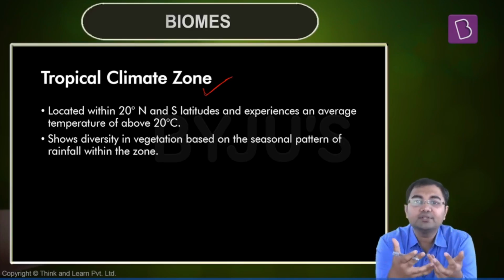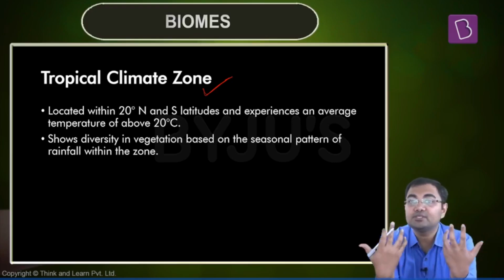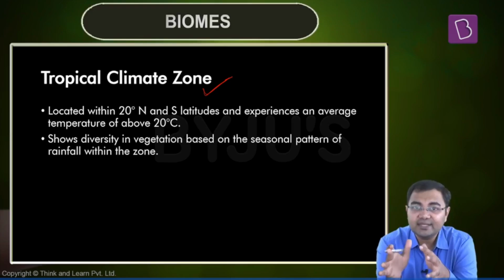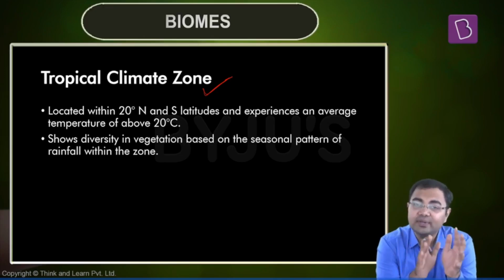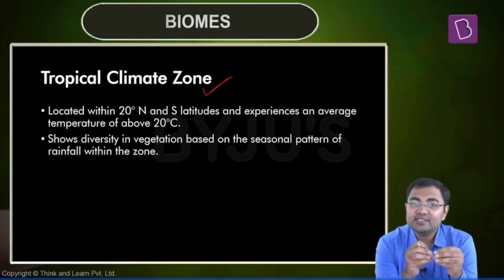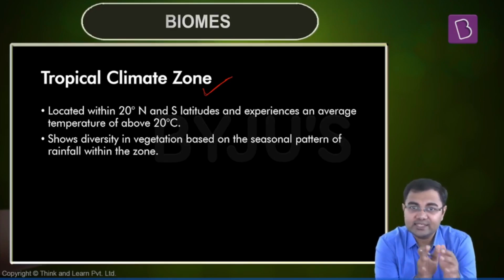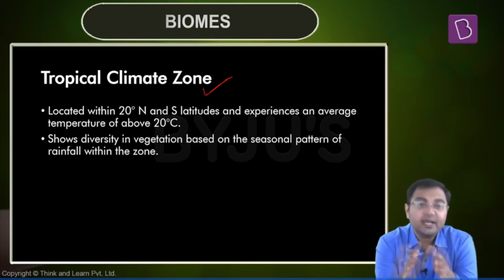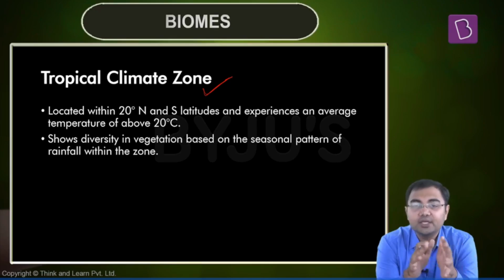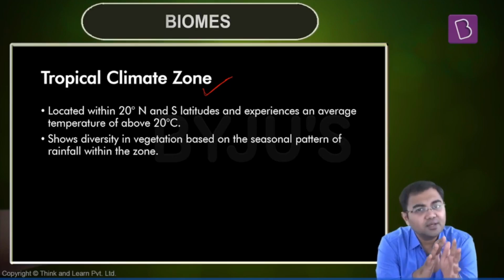Because most of them are on the basis of the climate, most of them are on the basis of precipitation, most of them are on the basis of temperature, even though there are very slight variations, mostly it will remain the same. So you don't have to worry if you see any other source where there is a slight variation in the climatic zones they talk about as compared to what we are discussing here, because most of them will remain the same. And from the examination perspective, most of them will not see any change and you will be able to mark the correct answer very easily. So let's have a look at all these different zones.